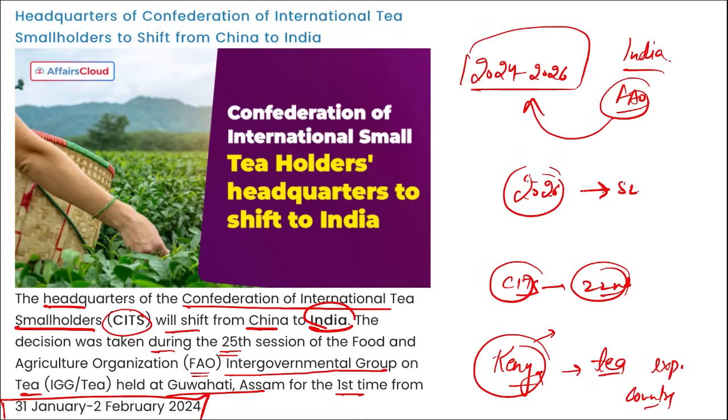What is the capital of Kenya? It is Nairobi. Right? And Nairobi, Kenya is the headquarter of UNEP, United Nations Environment Program. Right? So coming back, the headquarter of CITS will be shifted from China to our India.